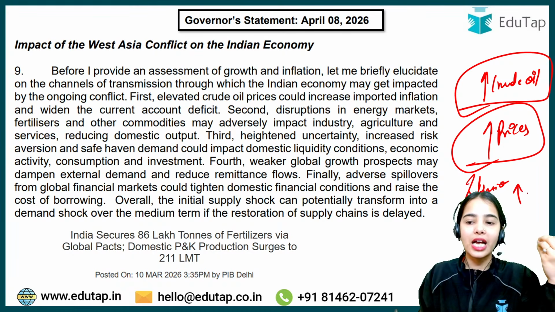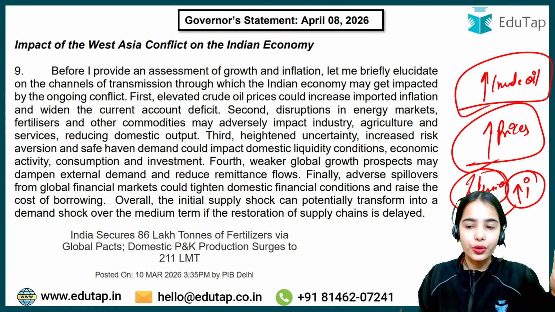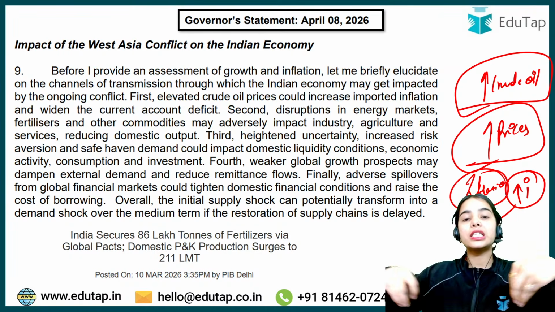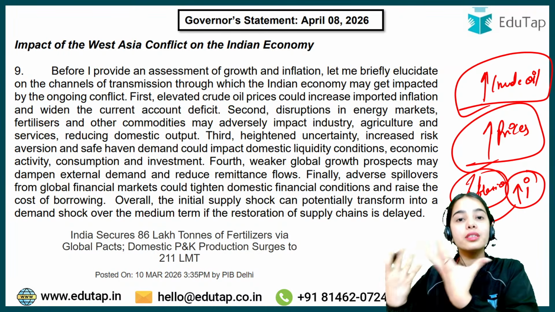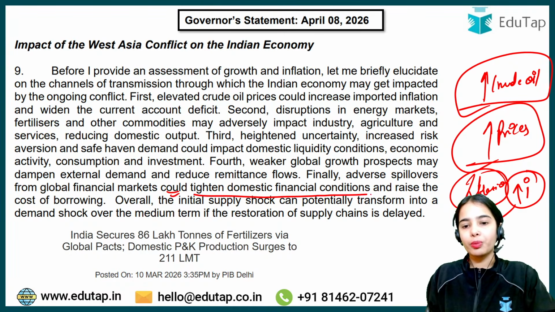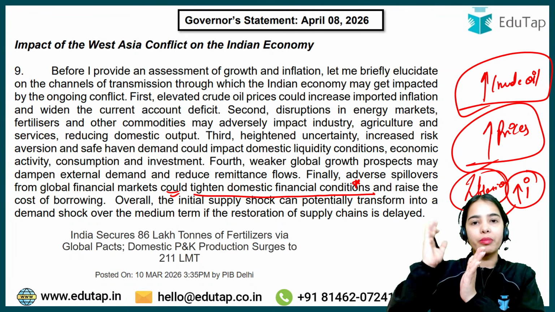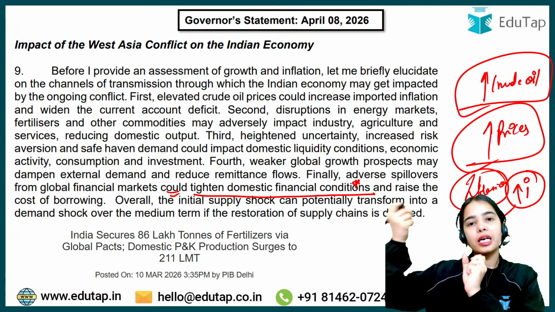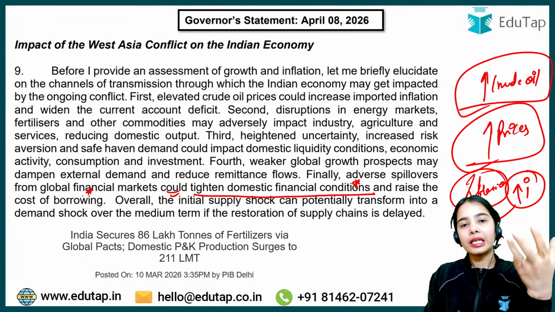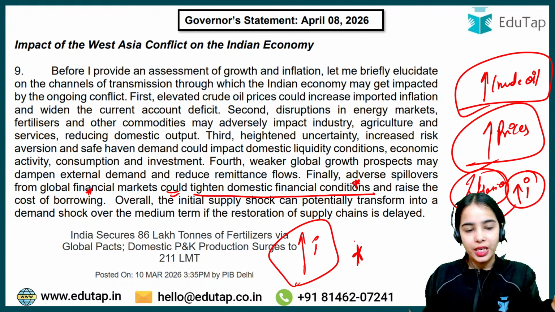So the other countries will have to increase their interest rates so that inflation can be controlled. If the interest rate increases in other countries, the investors will want to invest where the interest rate is higher, where the returns are higher, right? So this could lead to a tightening of domestic financial conditions, because the investors will start taking out more and more money to invest in the countries where the interest rate is even higher. This can also raise the cost of borrowing, because at the global level interest rates will increase very rapidly.